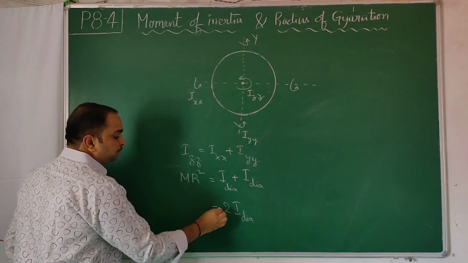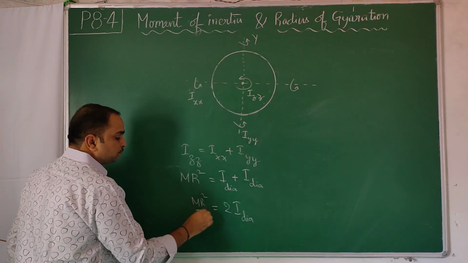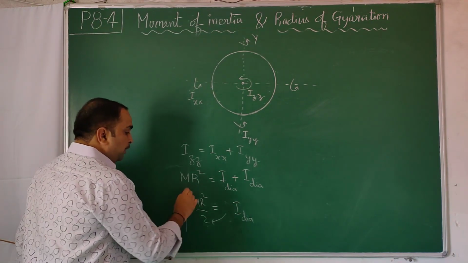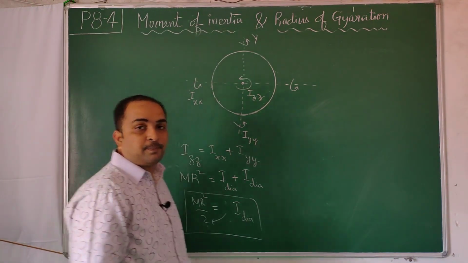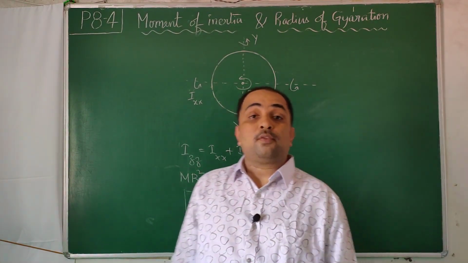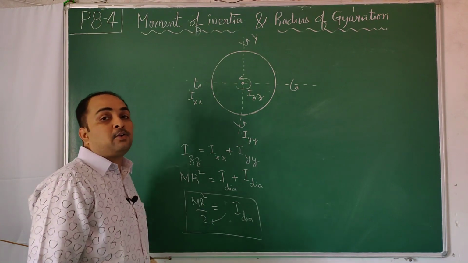So bring that 2 down. This 2 I brought down like this. So this is the moment of inertia about diameter axis, for ring, not for disc. This is for ring, not for disc. For disc it should be calculated separately.